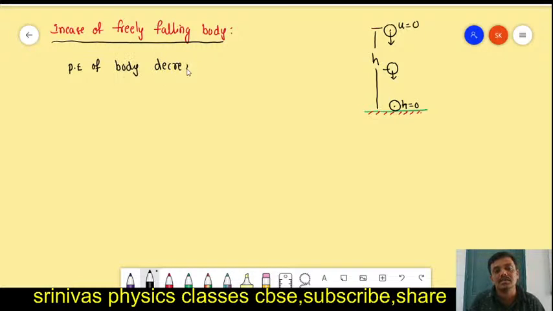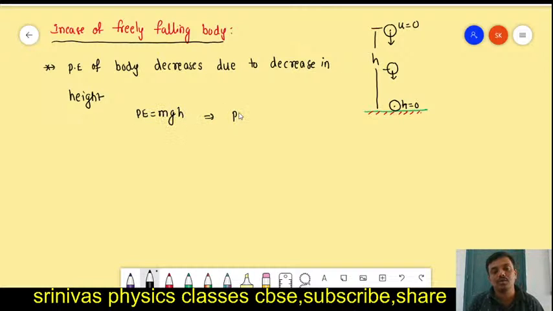Potential energy decreases due to decrease in height. The potential energy formula is mgh, so potential energy is proportional to h. If height decreases, then potential energy decreases.